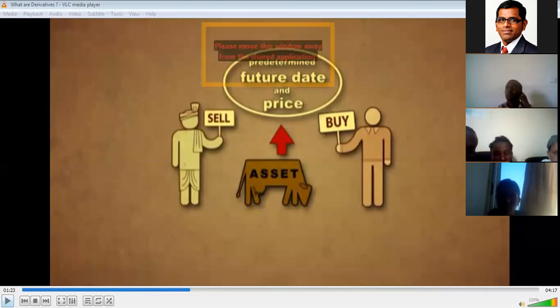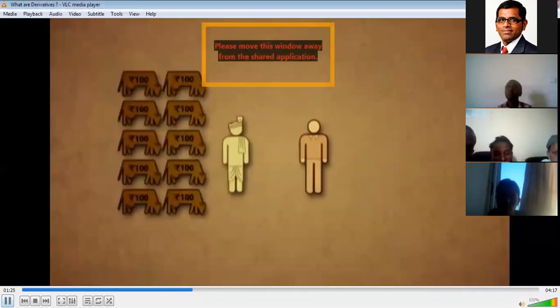So like this, we'll see. In this case, in the future, the farmer is selling each cow to the investor at 100 each.